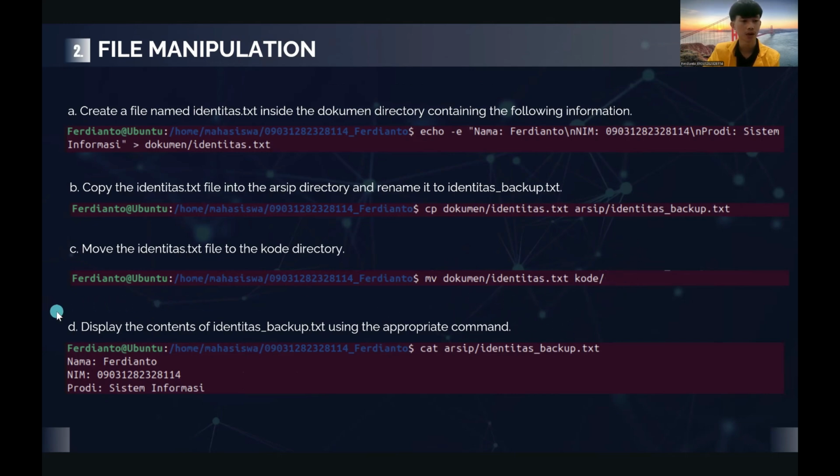And D, display the contents of identitas_backup.txt using the appropriate command. So I use the command cat archive/identitas_backup.txt. So we can see the contents of identitas_backup.txt from the archive directory. It contains the nama Ferdianto, NIM 0903128283281114, prodi sistem informasi. And we are going to the next question, number 3.